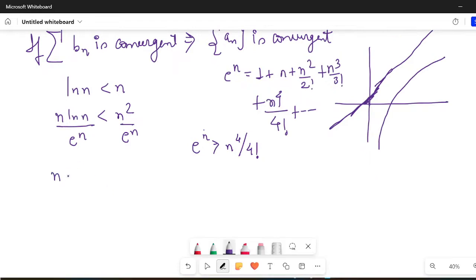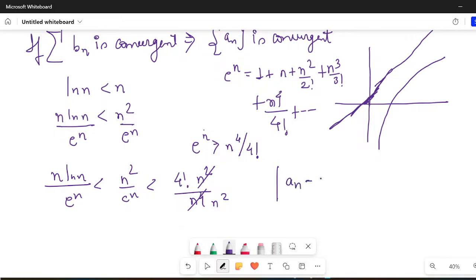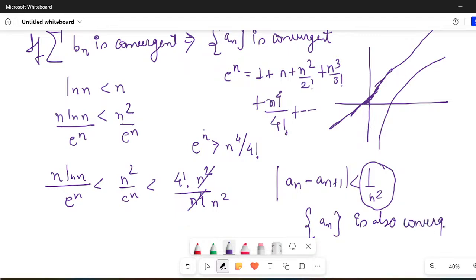So similarly, n ln n upon e to the power n is less than n square upon e to the power n, which is certainly less than 4 factorial divided by n raised to power 4. This will get cancelled, so you will have an n square here. So what did I get? I got that the modulus of an minus an plus 1 is less than 1 upon n square. I taught you that summation 1 upon n square is convergent. It implies that sequence an is also convergent. I hope it is clear.